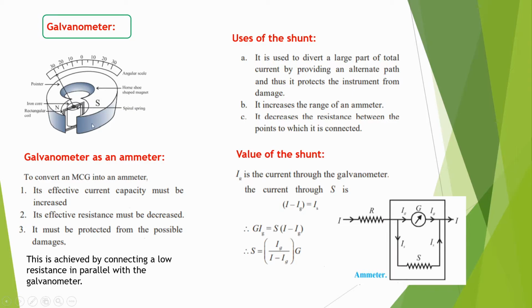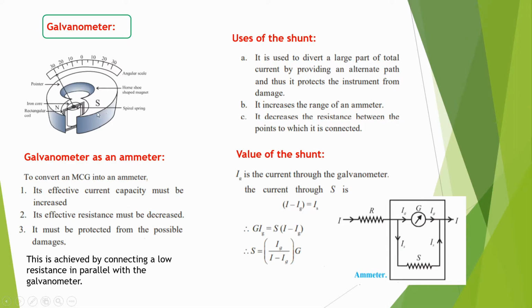When the current flowing through it increases, it shows an increase in deflection. In that case we say that the current is proportional to the deflection, because when the current increases, the deflection also increases. Then the galvanometer can be used as an ammeter as well as a voltmeter.